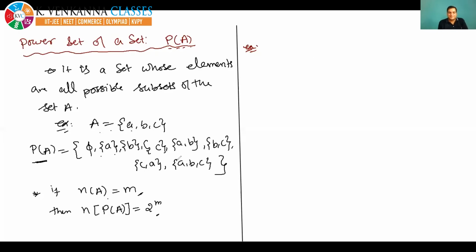Okay, nice. See, now I am taking an example. Suppose the number of elements in A is 5. Tell me the number of elements in the power set of A. Yes, what will be the answer? Quickly. Yes, 2 to the power 5. Nice, 32. Very easy. Good, very good.